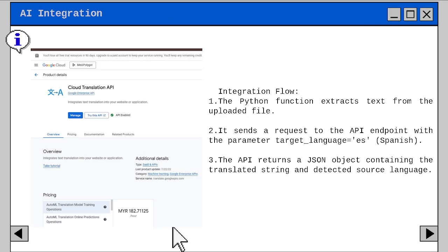So the AI integration that I use for Google Cloud is the Google Translation API. The flow is: first, the Python function extracts text from the uploaded file. Second, it sends the request to the API endpoint with the target language parameter ES, which is Spanish in this project. And lastly, the API returns a JSON object containing the translated string and the detected source language.